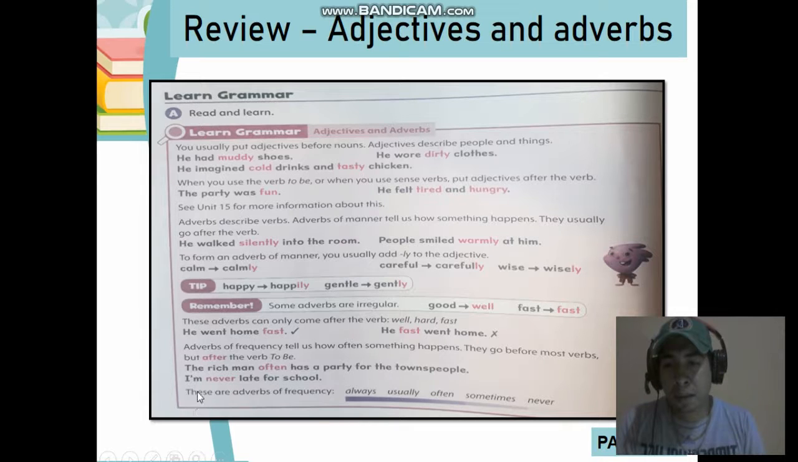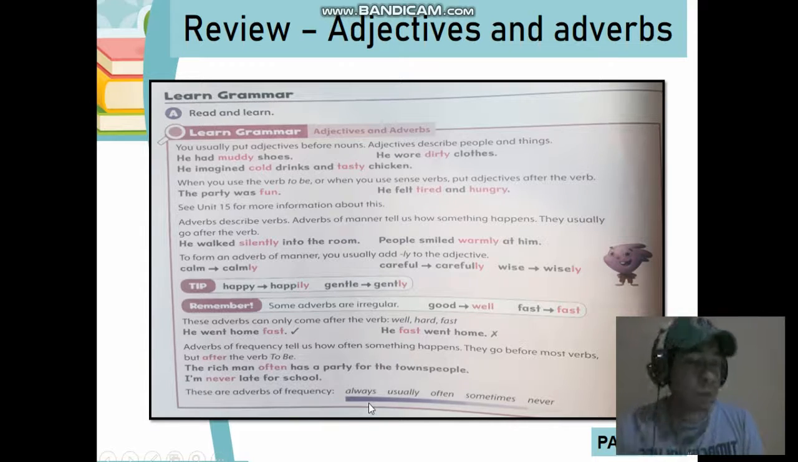The second example says, I am never late for school. Just like you. You're never late for school. This word never indicates the frequency. Never means not ever, not even one occasion. Never. Can you give me an example of the use of never? We have one sentence with never. Very good.